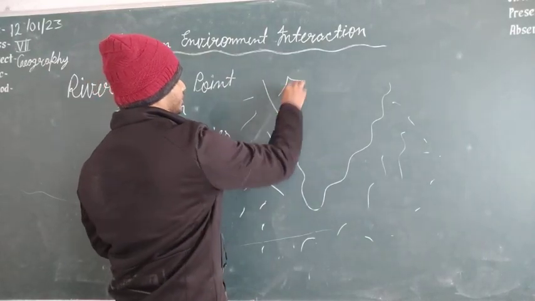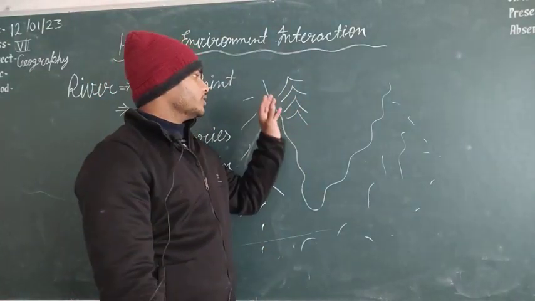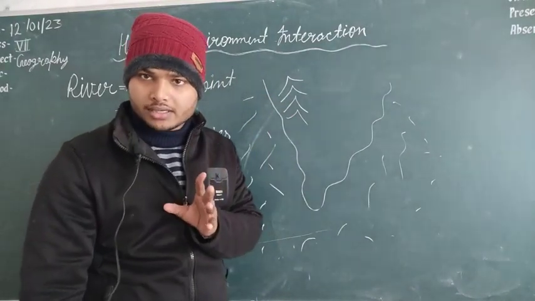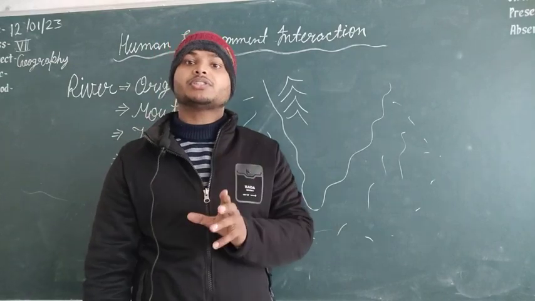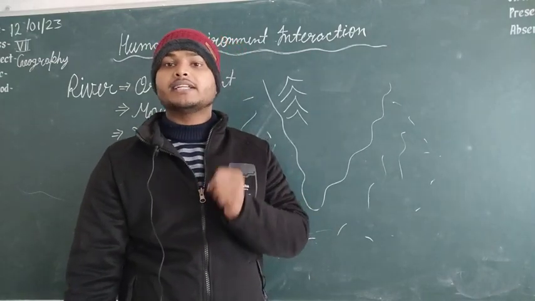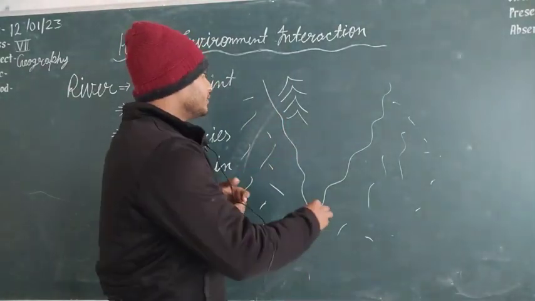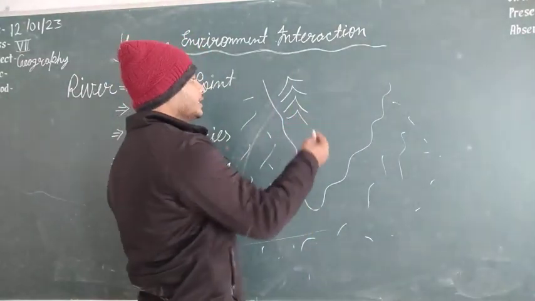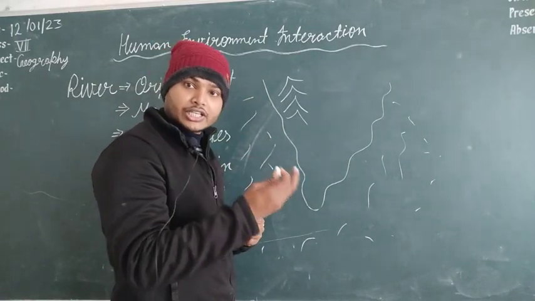And this is a mountain. As we know, the mountains are the storehouse of water, that is, glaciers. Glaciers are present on the top of the mountains, and those glaciers are the storehouse of water. So from these glaciers, any river originates. Most of the rivers originate from the top of the mountains, from the glaciers.